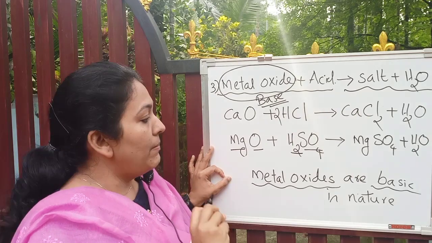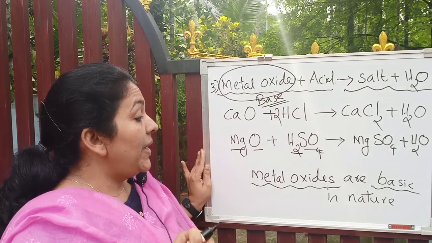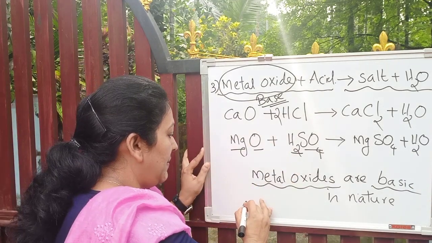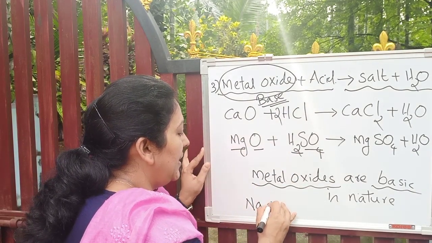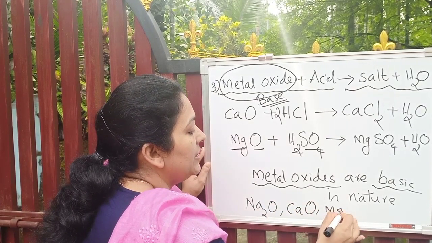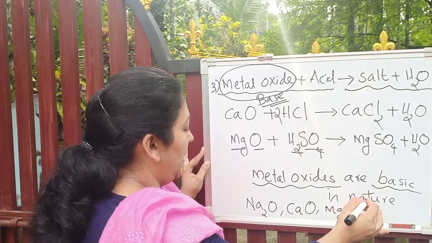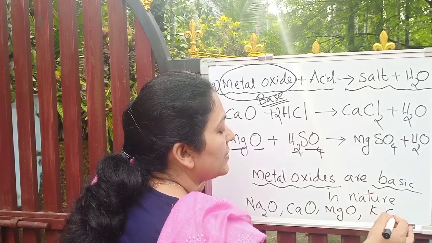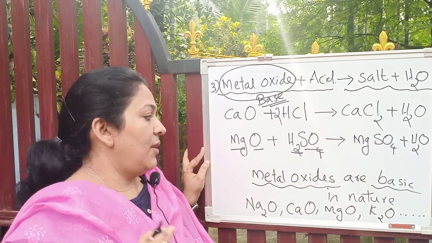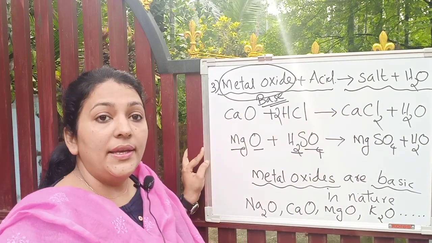Generally we can say metal oxides are basic in nature, like sodium oxide. I'll write some examples which are basic in nature: sodium oxide, calcium oxide, magnesium oxide, what else? Potassium oxide, etc. Generally metal oxides are basic in nature.